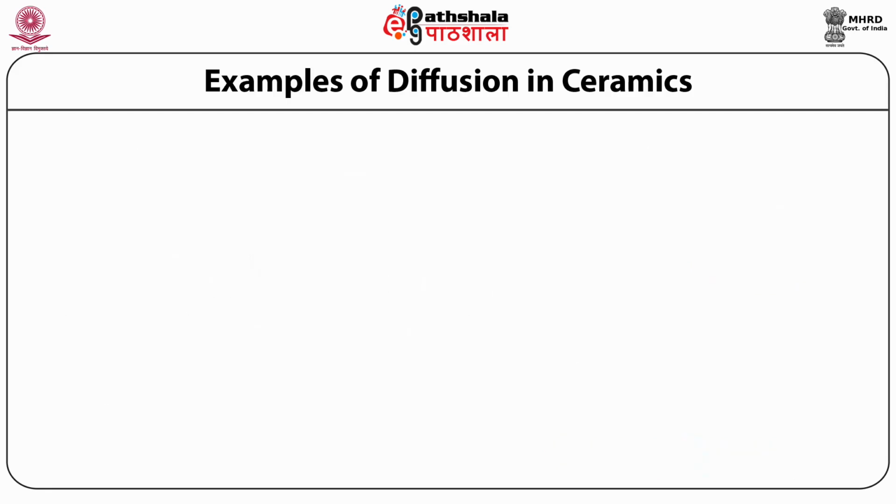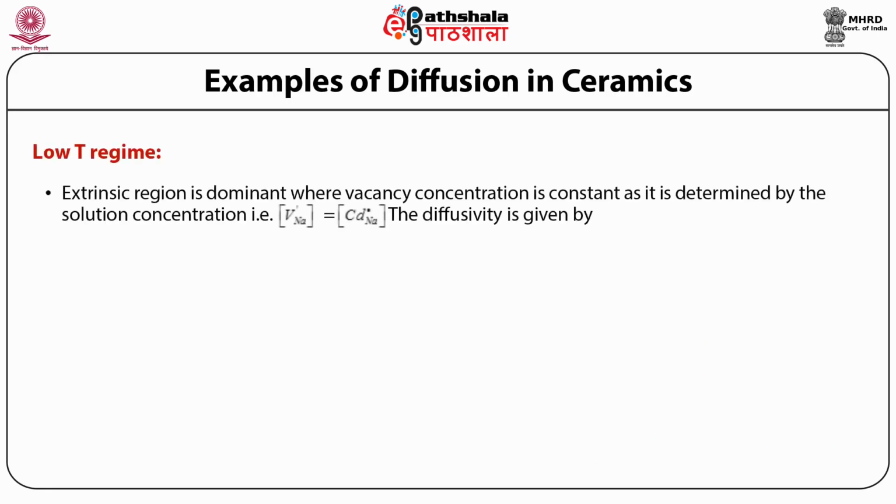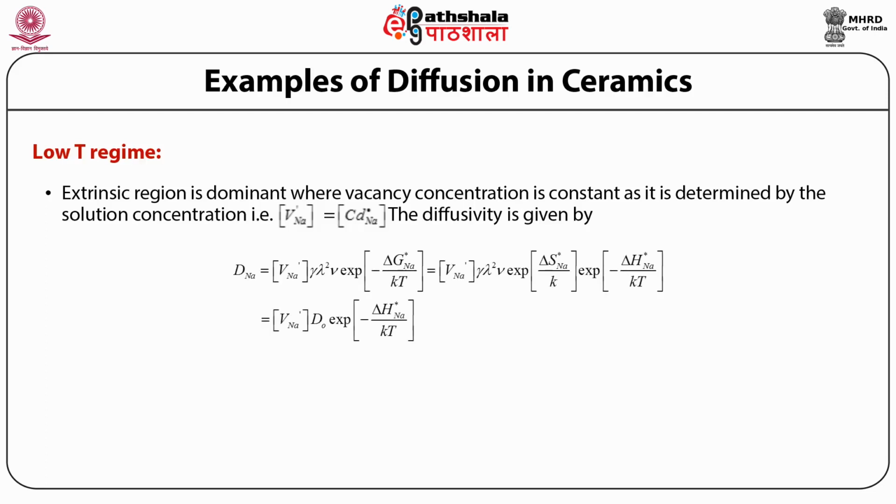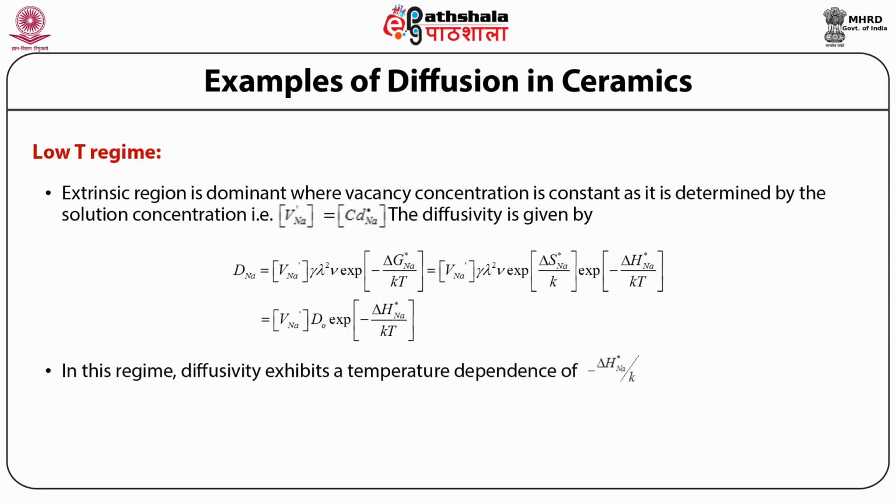So students, you can see in the figure, in case of lower temperature regimes, the extrinsic region is dominated, where vacancy concentration is constant, as it is determined by the solution concentration. So the diffusivity in this region is given as D_NA = V_NA × D_0 × exp(−ΔH_NA*/kT). So in this regime, the diffusivity exhibits a temperature dependence of −ΔH_NA/k.